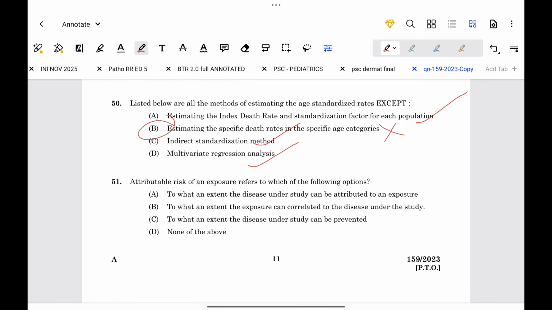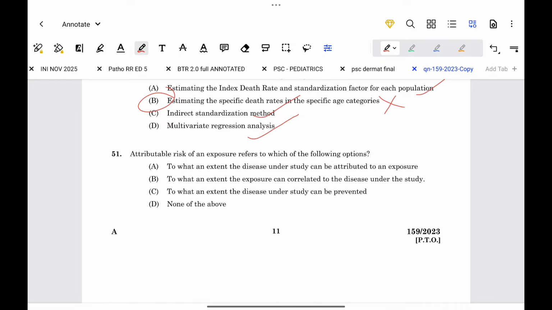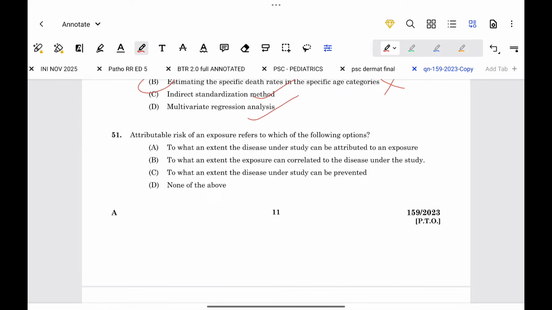Is not included. Attributable risk of an exposure refers to which of the following options? To what extent the disease under study can be attributed to an exposure. So this is the correct option.